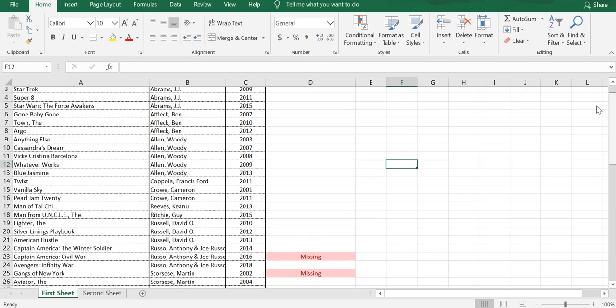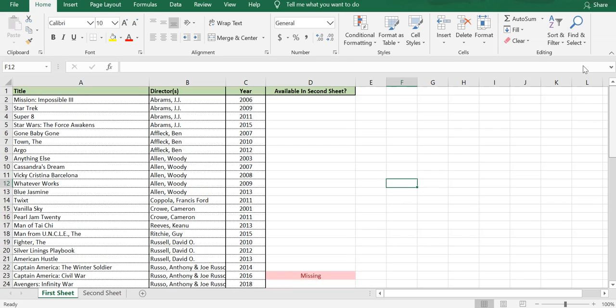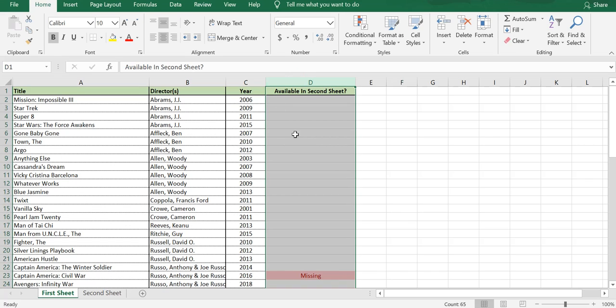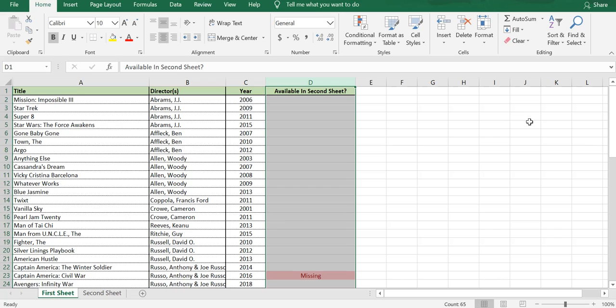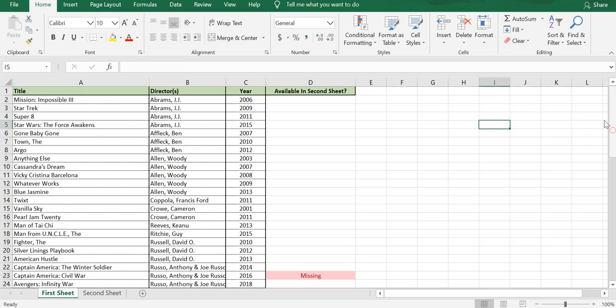Now what we have here is a clean Excel with a column which shows us the titles which are present in this sheet but not present in this other column. So that's what we set out to achieve, and we have achieved that.